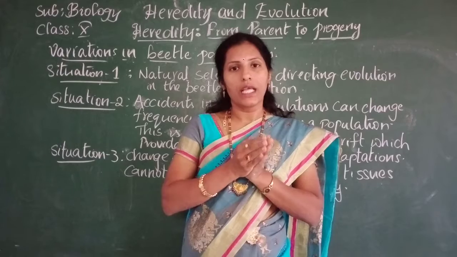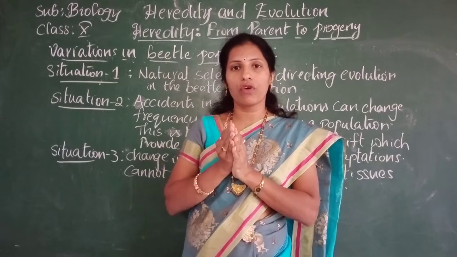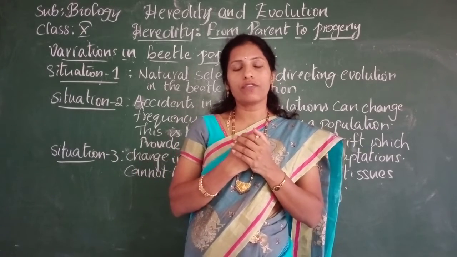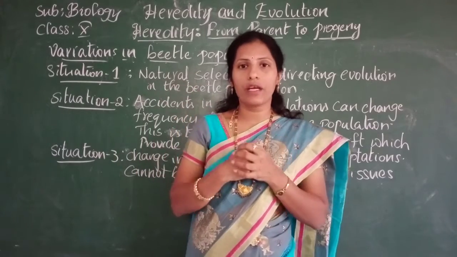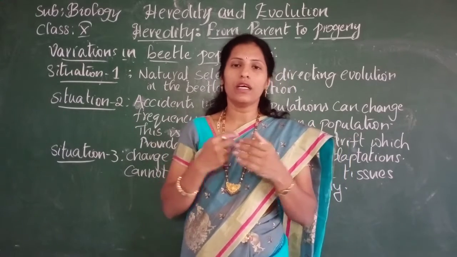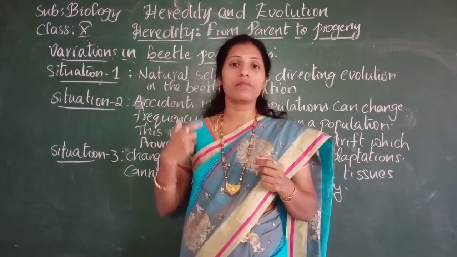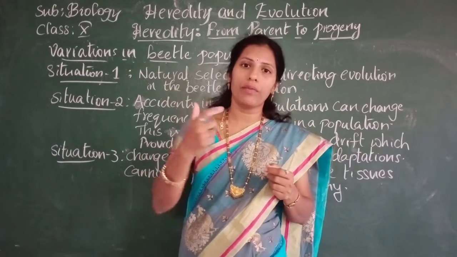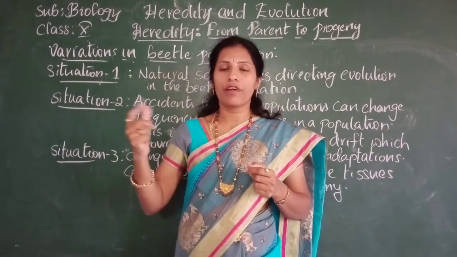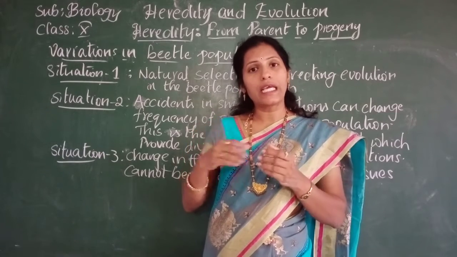Why? Because they are living in the green bushes, they can escape from the crows, because their body color matches the color of the leaves. So they cannot be easily identified by the crows, and that's why they escape from the crows. That means this variation created a survival advantage for the beetles, so that they can escape from the predators, that is the crows. Such variation leads to an increase in the population.